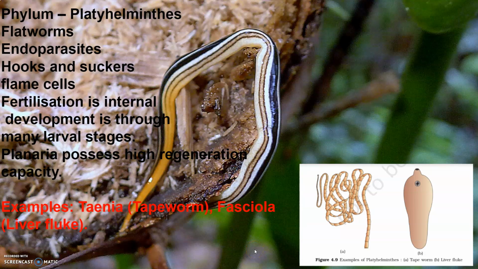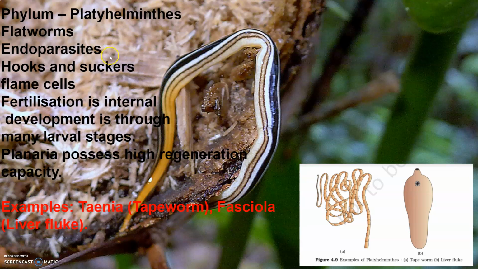Phylum Platyhelminthes. They are actually dorso-ventrally flattened bodies. You can see here in the picture as well as in the diagram. They are dorso-ventrally flattened bodies, so that is why they are called flatworms. They are mostly endoparasites. They live inside the body of animals, including human beings.